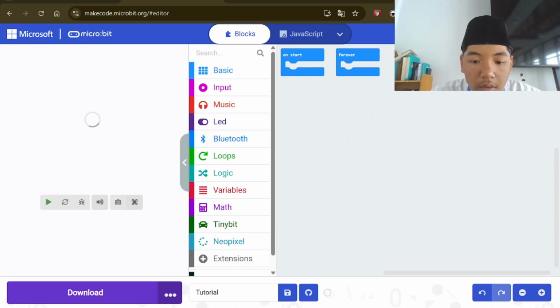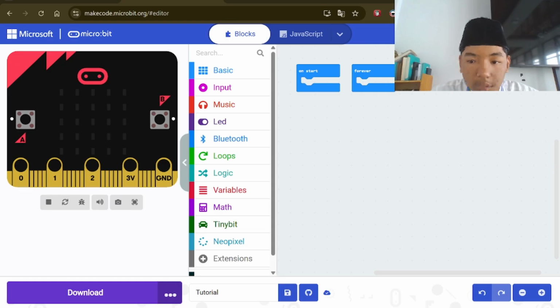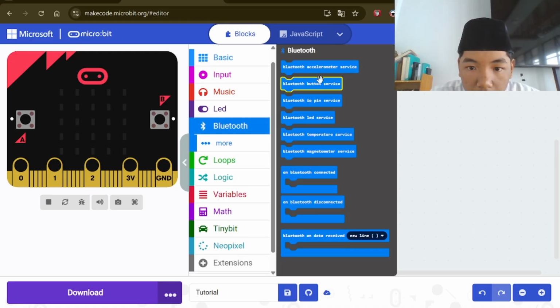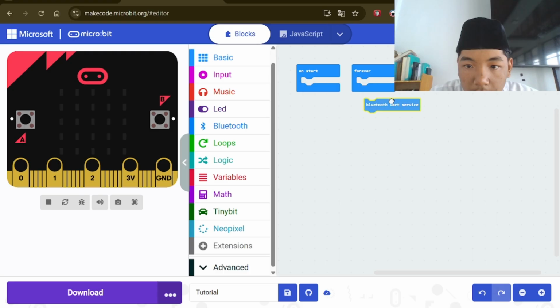If done, we can start with on start. Go to Bluetooth and find the Bluetooth word. Go to more.